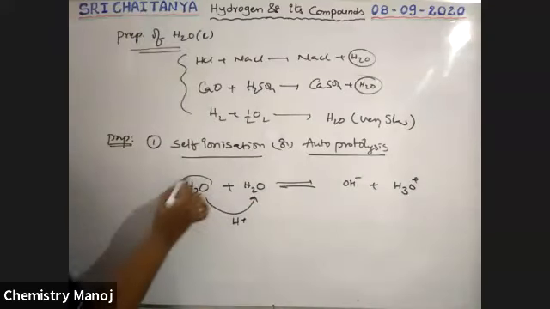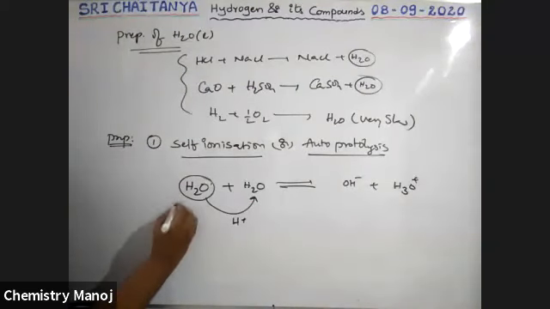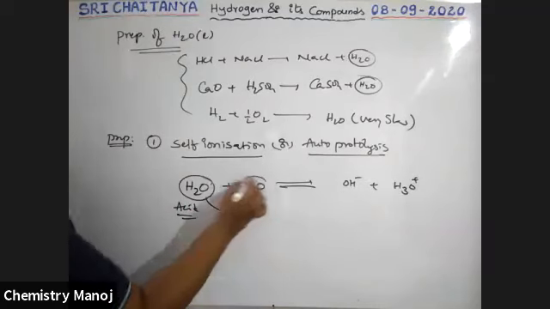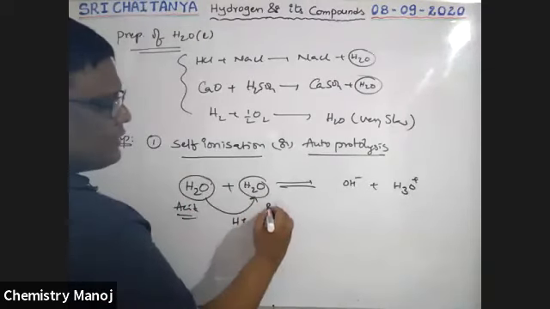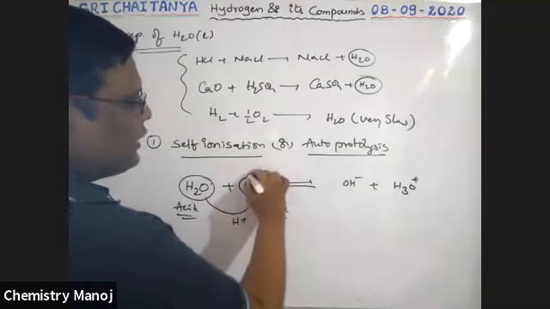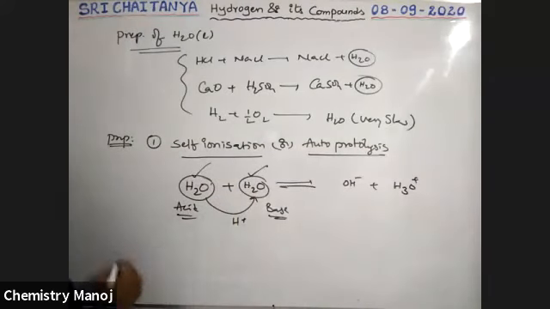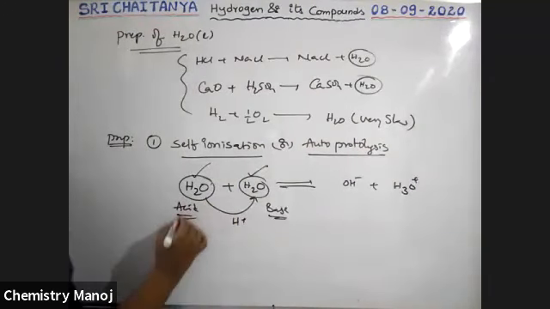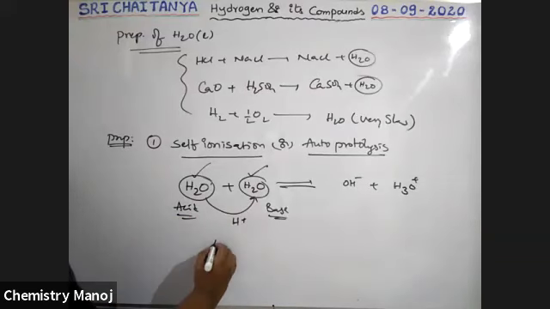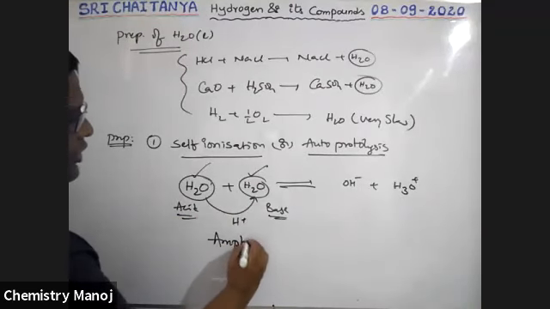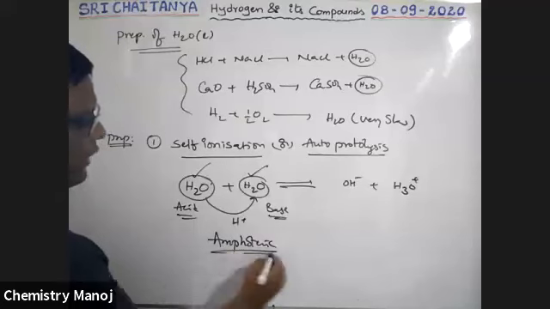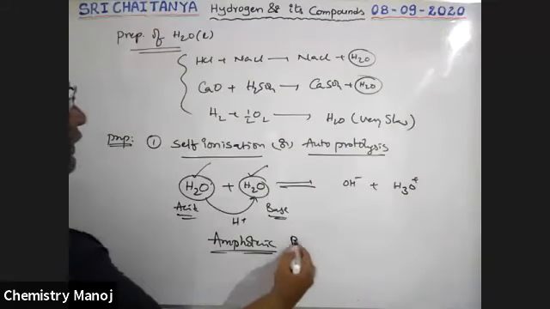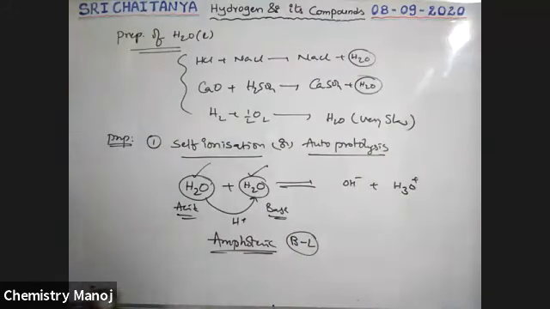That means this is the molecule which donates a proton, so it acts as an acid. This is the water molecule which accepts the proton, that's why it acts as a base. That means water acts as a base as well as an acid. Therefore, this water has both acidic nature and basic nature. That's why it is amphoteric nature. As per Bronsted-Lowry acid-base theory, water is amphoteric.